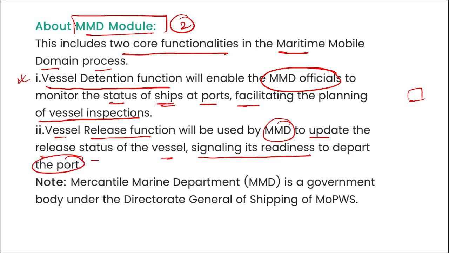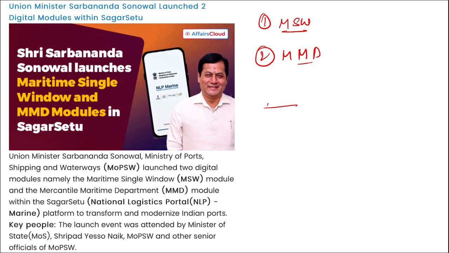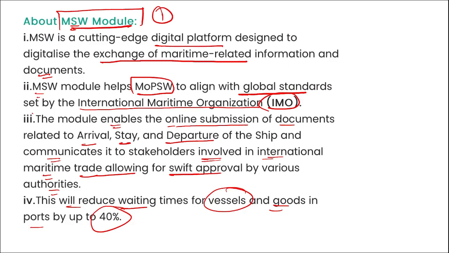That means whenever the ship is on the verge of leaving the port to go on its journey, this vessel release function will update the status of that vessel and will allow the ship to depart from the port. Correct? So these are the two functionalities of this MMD module, and we saw the MSW module. They were both launched by Sarbananda Sonowal ji, as you can see him in the picture, within Sagar Setu.